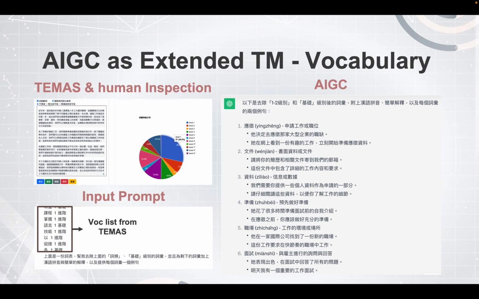However, here we can use prompt engineering once again. I told GPT to get rid of the word frequency and the so-called level 1 and level 2 of TBCL, focus on the level 3 and 4 proficiency level of TBCL, and make the pinyin of the pronunciation, the example, and an explanation of the vocabulary for me. So you can see on the right side, each vocabulary has its pinyin, its explanation, and example sentences too.